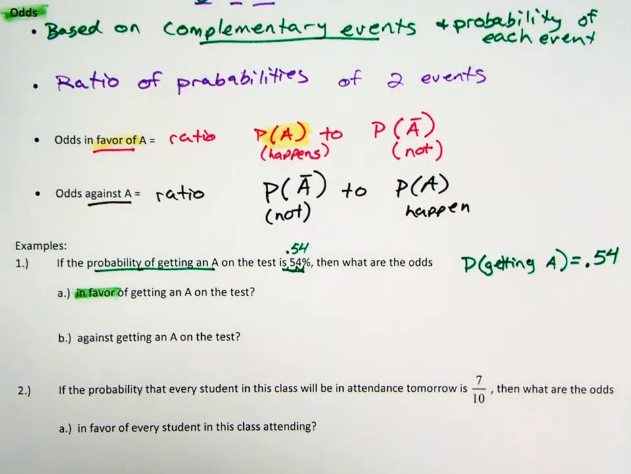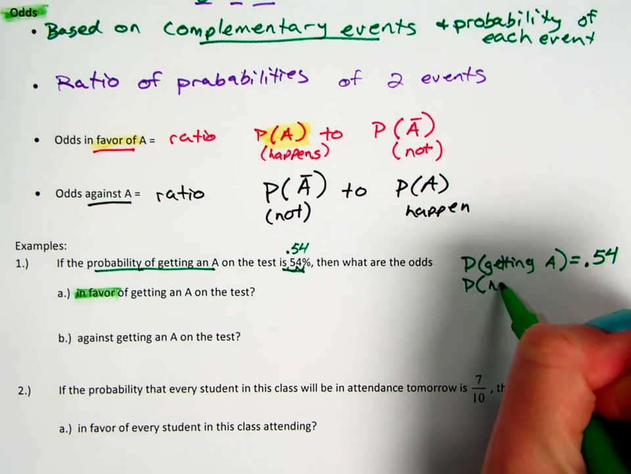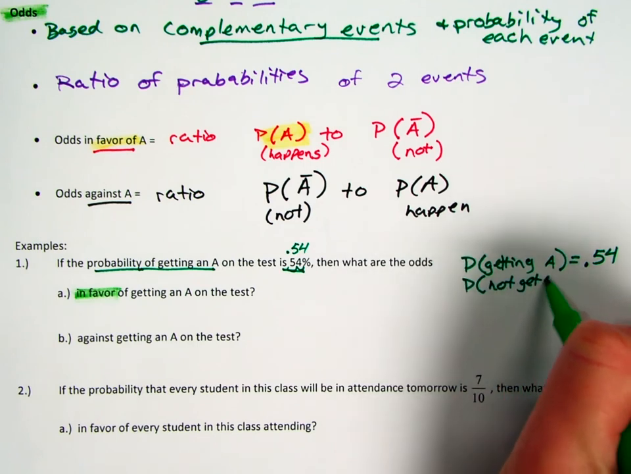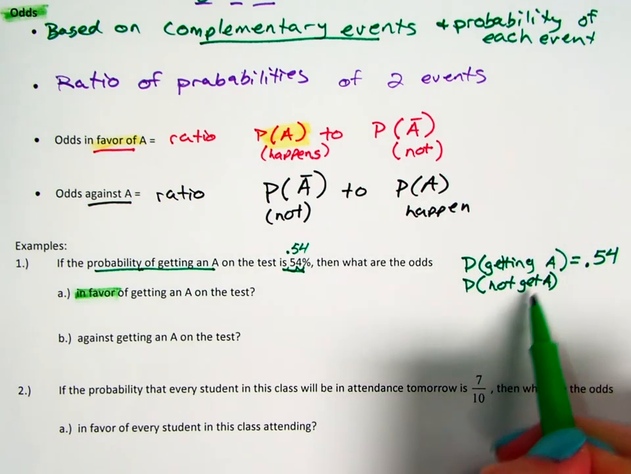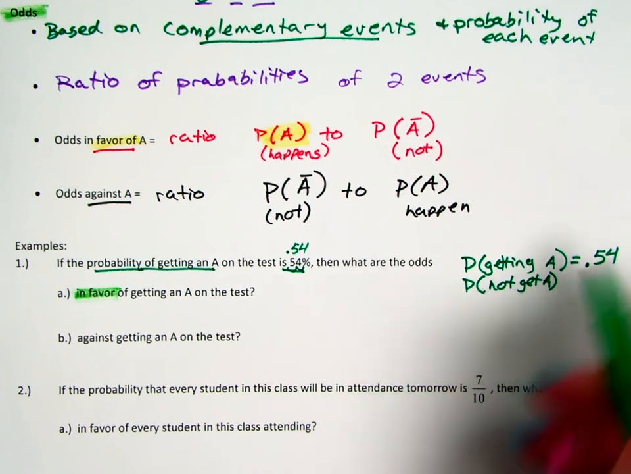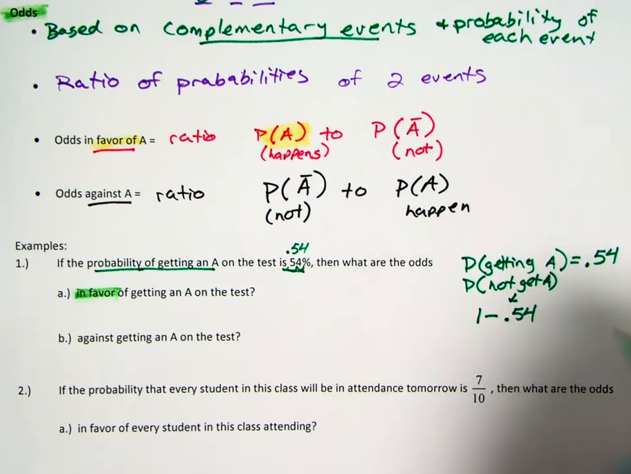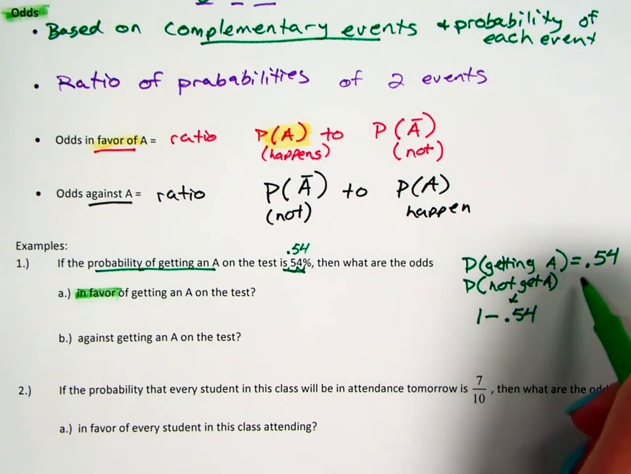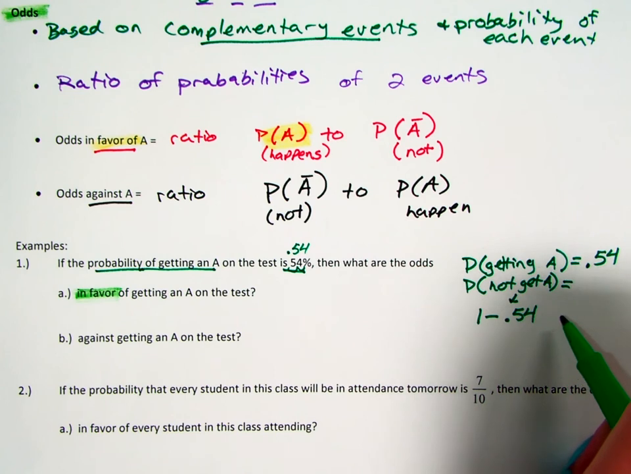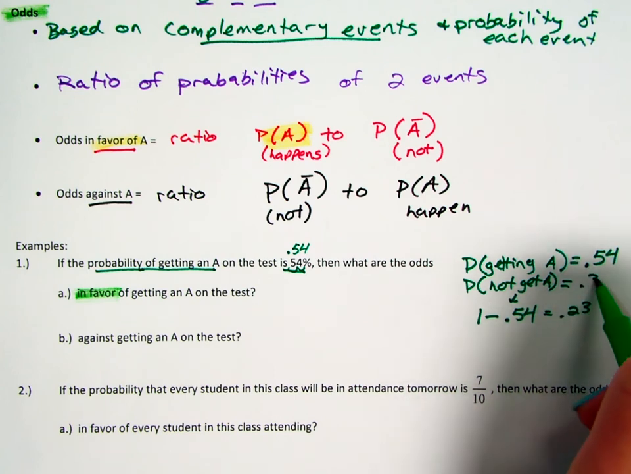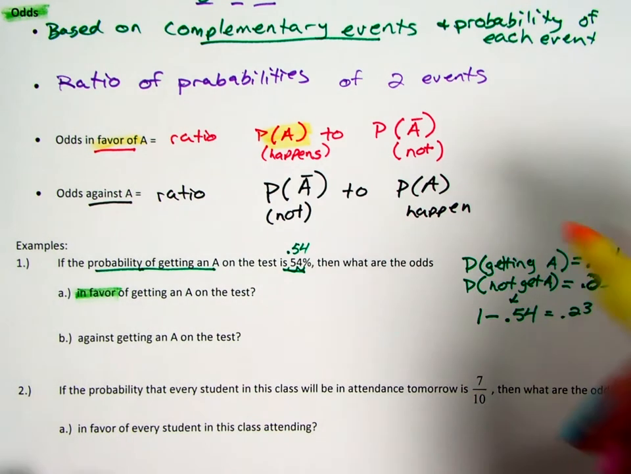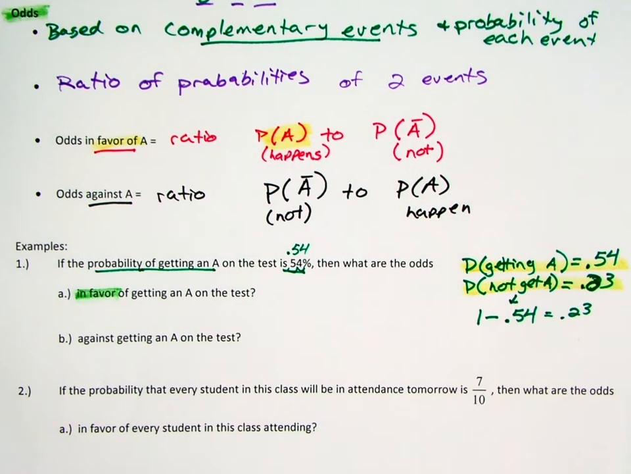The complementary thing to getting an A would be not getting an A. So the probability to not get an A: since these are complementary, I know the probability of not getting an A will be 1 minus 0.54, right? Because either you get it or you don't, so the remaining part is the actual probability to not get it, and 1 minus 0.54 is 0.23. So now we have the 2 probabilities that we're working with: the probability of getting an A and the probability of not getting an A.